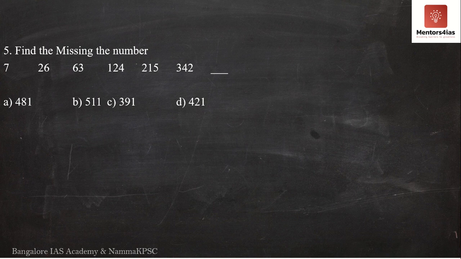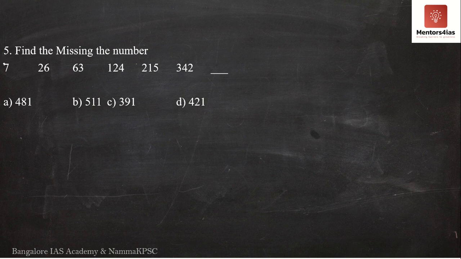7 is a prime number, but 26 is not a prime number. 26 is divisible by 13. Then we have 63. 63 is also not a prime number. 124 is an even number. 215, 342. So this is obviously slightly tricky now. You may have to try different methods by the time you actually identify the sequence or the pattern over here. However, let me just explain the pattern which is present in this particular number series over here.